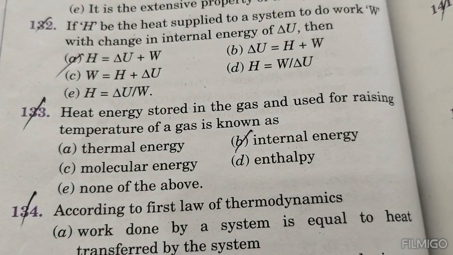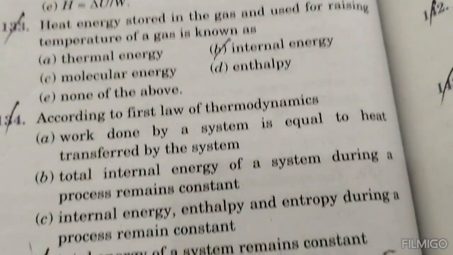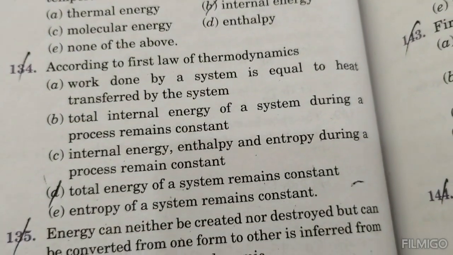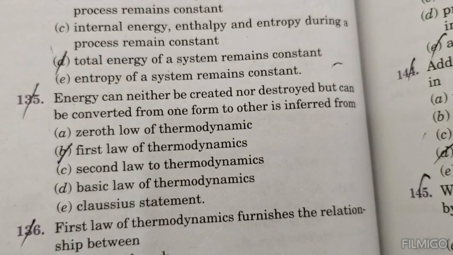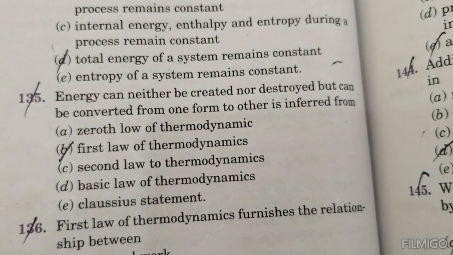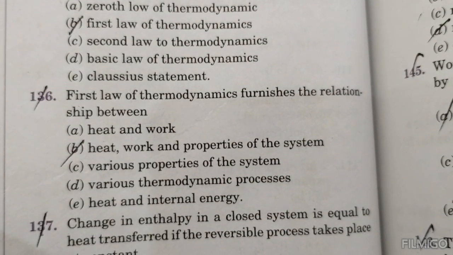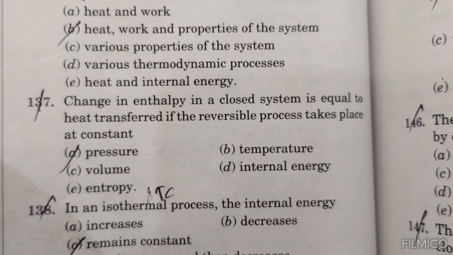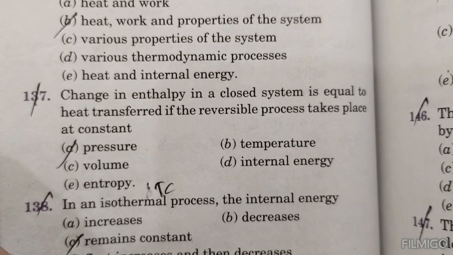Heat energy stored in the gas and used for raising the temperature of gas is known as internal energy. According to the first law of thermodynamics, the total energy of a system remains constant. Energy can neither be created nor be destroyed but can be converted into another form of energy. The first law of thermodynamics furnishes the relationship between heat, work and properties of the system. Change in enthalpy in a closed system is equal to heat transfer when the reversible process takes place at constant pressure.